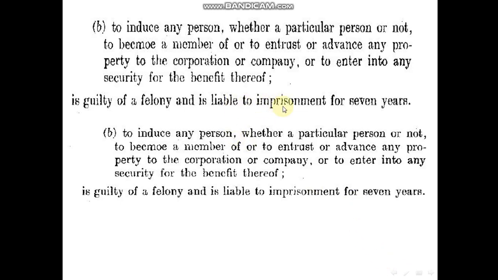For main or original punishments, like in this case, the person is guilty of a felony and liable to imprisonment for 7 years. So the judge shall say this person is convicted, for example, of inducing someone to commit a crime. He is liable to imprisonment, and he is liable for 7 years of imprisonment. In this case he is guilty of a felony, and the judge has to say that this person shall be put in imprisonment for 7 years.